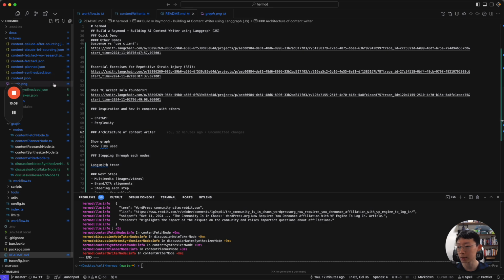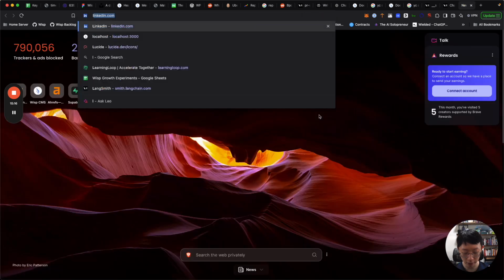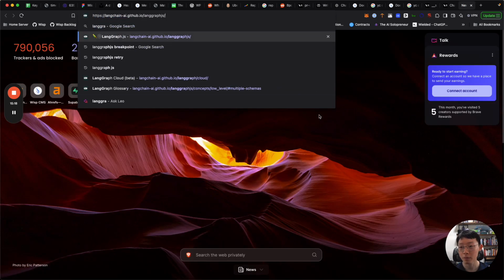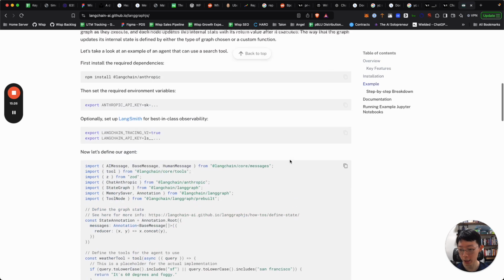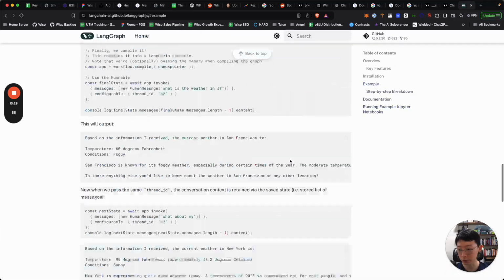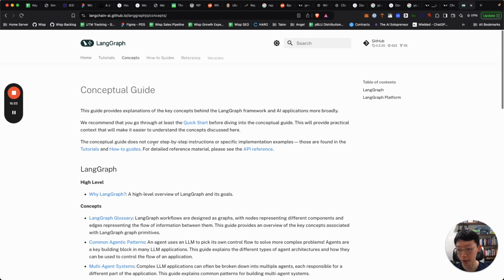So let's take a look at this. This is actually the architecture behind this engine. I'll explain all of this, but first a little bit about Langgraph. Langgraph is actually a framework for LLMs to do agents and multi-agent workflows, and basically it allows you to put together things like, let's take a look at the graphs.